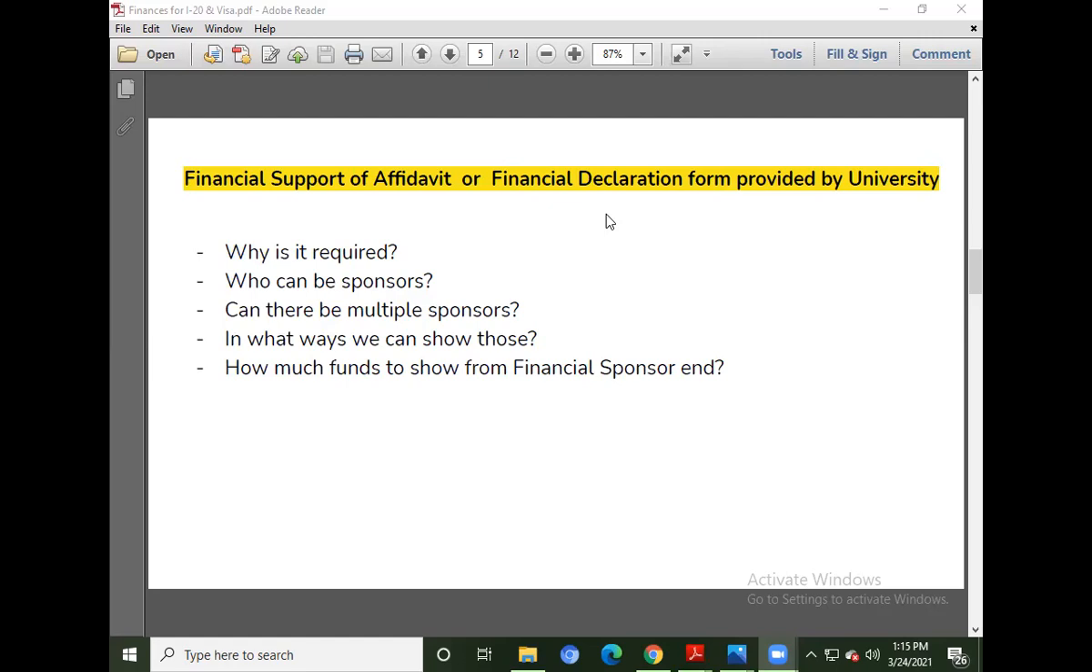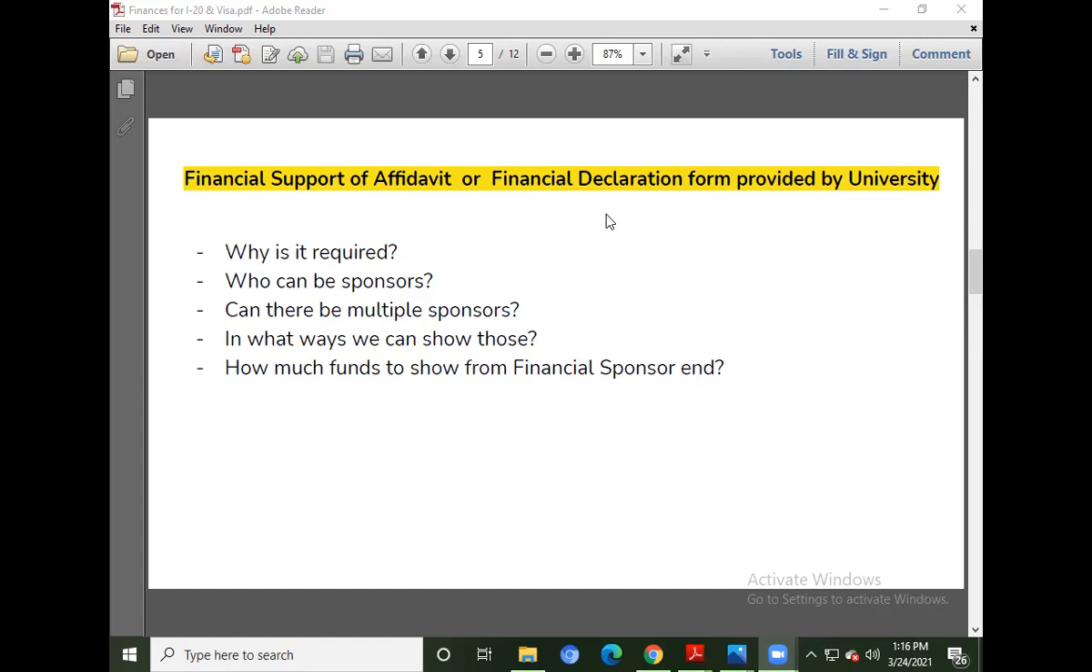So who can be your financial sponsors? All your blood relatives can be a sponsor. Your parents can be a sponsor. Your siblings can be a sponsor. Your grandparents can be a sponsor. Your uncle and aunt can be a sponsor. Even your maternal uncle, paternal uncle, both will do. Your spouse can be a sponsor. So all these people are eligible to be a financial sponsor for your I-20.